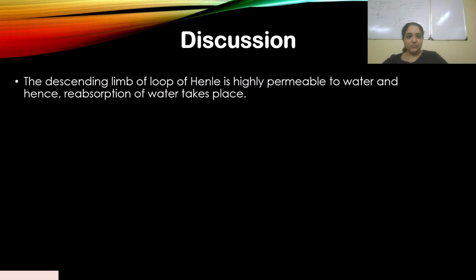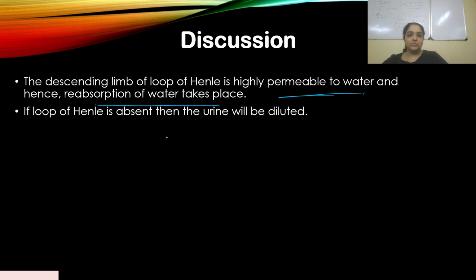So the descending limb of the loop of Henle is highly permeable to water. Hence, reabsorption of water takes place. If the loop of Henle is absent, then urine will be diluted. That's what it is.